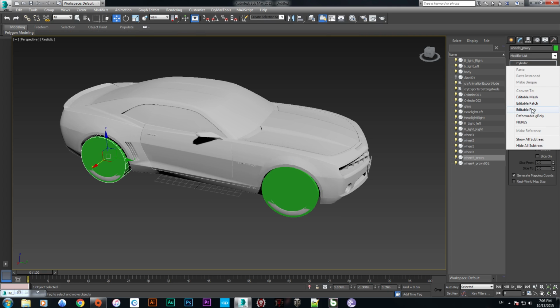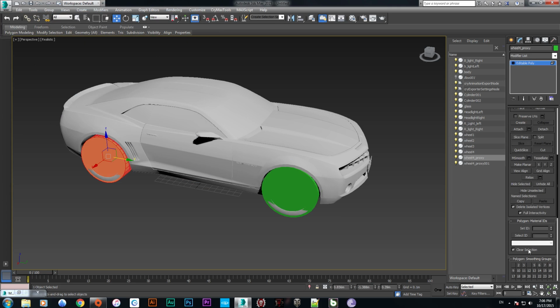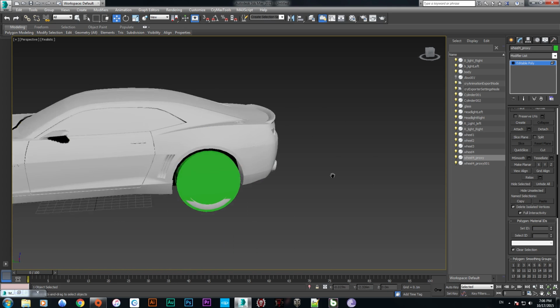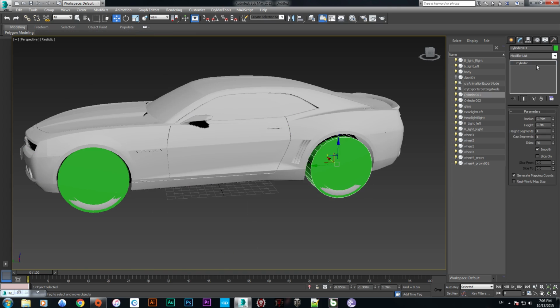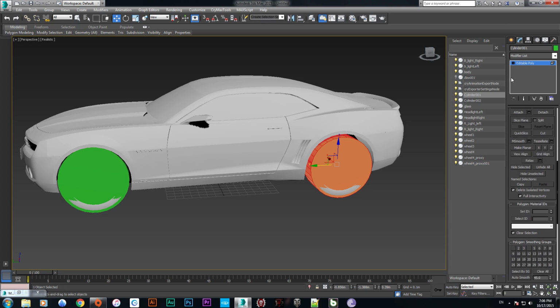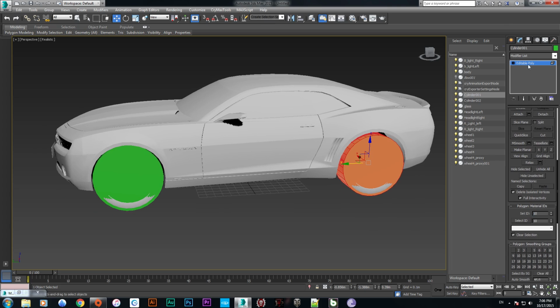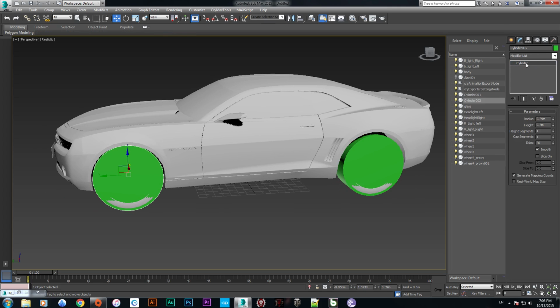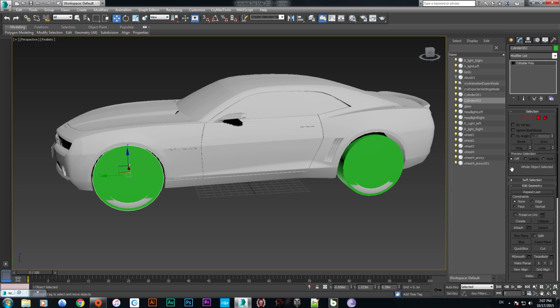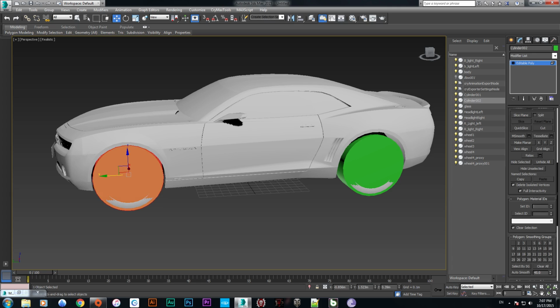Select this to poly, select all and push material 10. Same thing with the others. Select all and go to material, assign material 10. Editable poly, select all and assign material 10 on it.